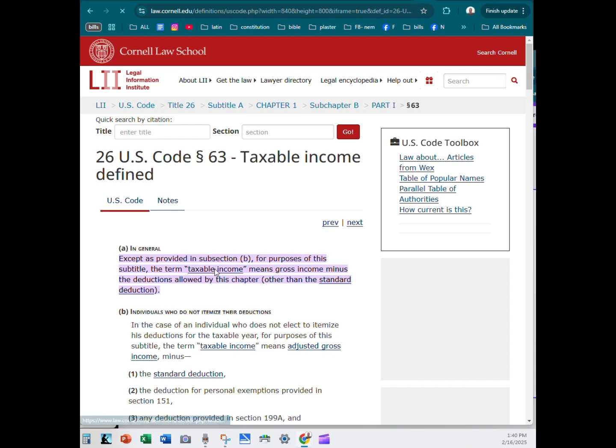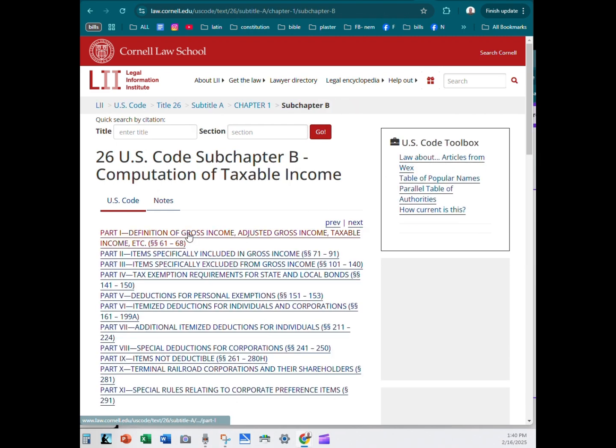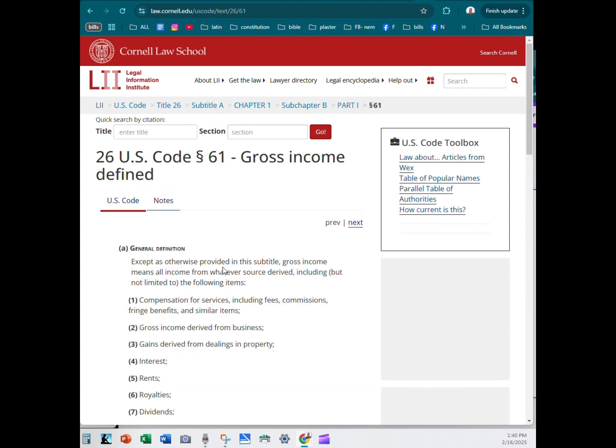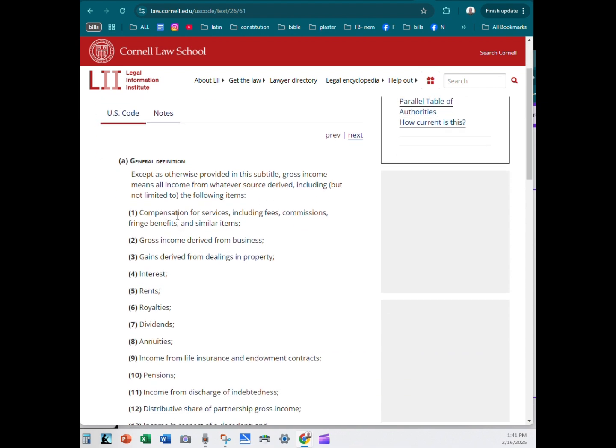So now we're going to go check on the definition of gross income. 26 U.S. Code Part 1: except as otherwise provided in this subtitle, gross income means all income from whatever source derived, including but not limited to the following items: 1. Compensation for services, including fees, commissions, fringe benefits, and similar items. 2. Gross income derived from business. 3. Gains derived from dealings in property. 4. Interest. 5. Rents. 6. Royalties.